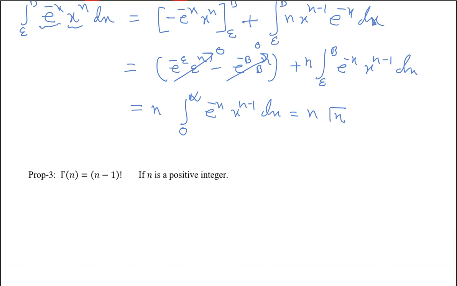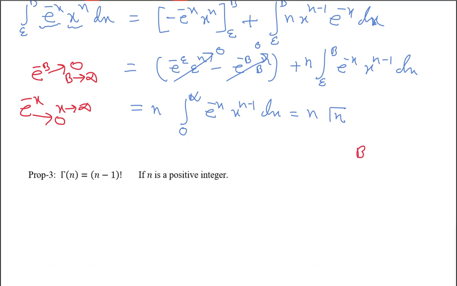You see, e to the power minus b, if b tends to infinity, so e to the minus b tends to 0. As x tends to infinity, e to the power minus x tends to 0. So that's why e to the power minus b into b to the power n tends to 0. But b to the power n is tending to infinity. Okay, you are considering this b to the power n.